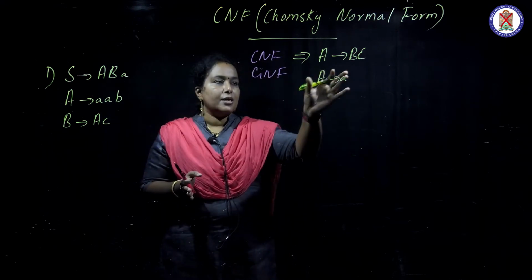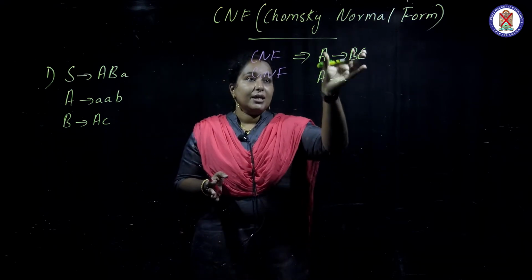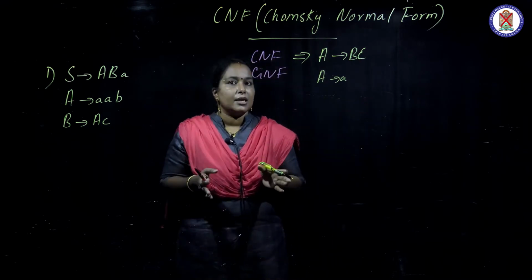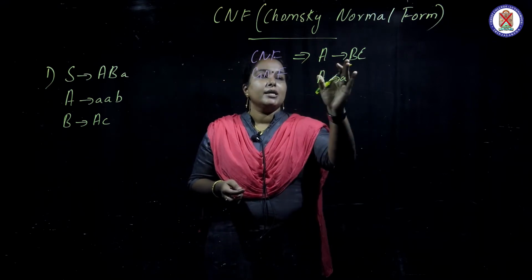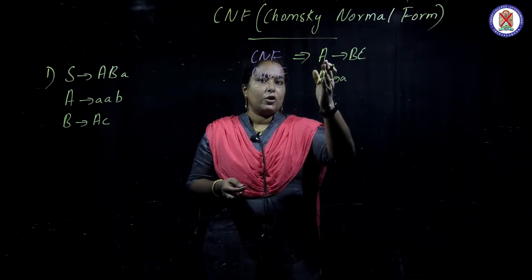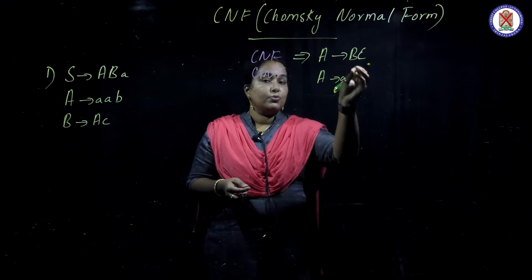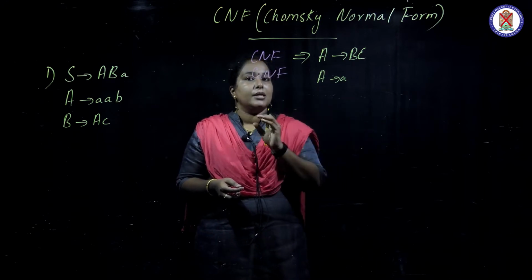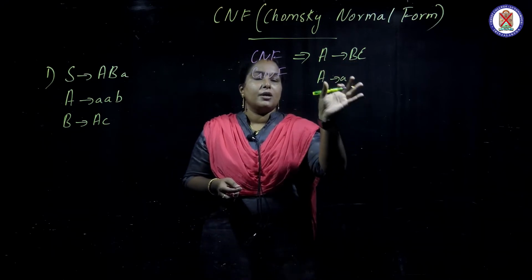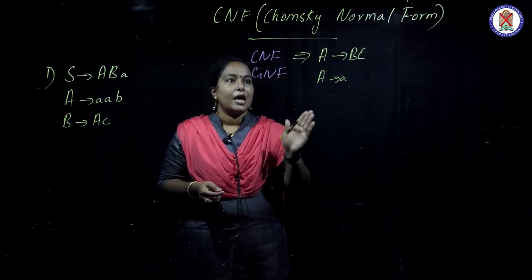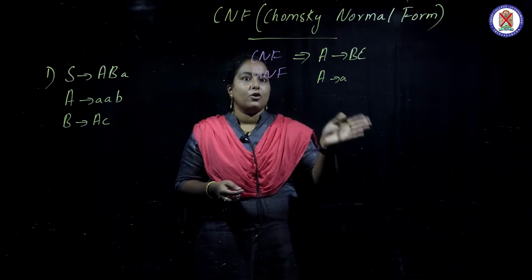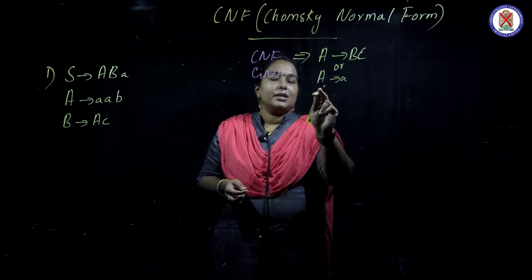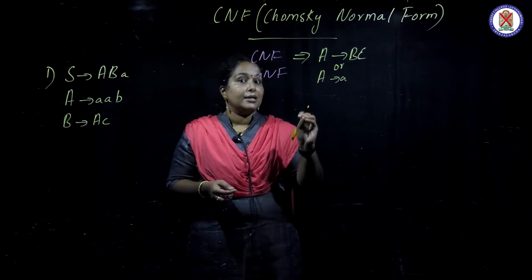So what is CNF? CNF says that every production must be in this form. A gives two non-terminals, that is, a non-terminal derives two non-terminals. It will be exactly two, not less and not greater than that. That is very important. A derives BC, it must derive exactly two non-terminals, not less, not greater. Otherwise, it derives exactly one terminal.